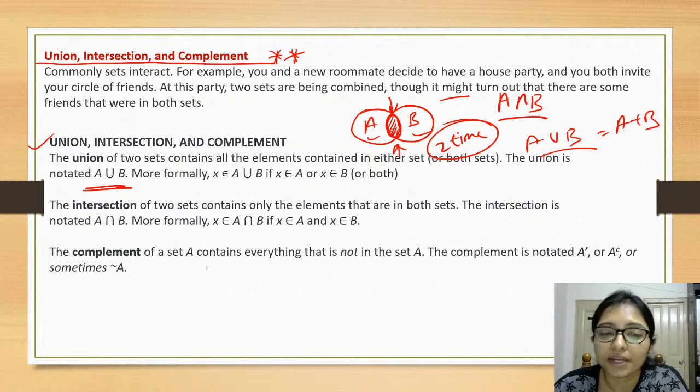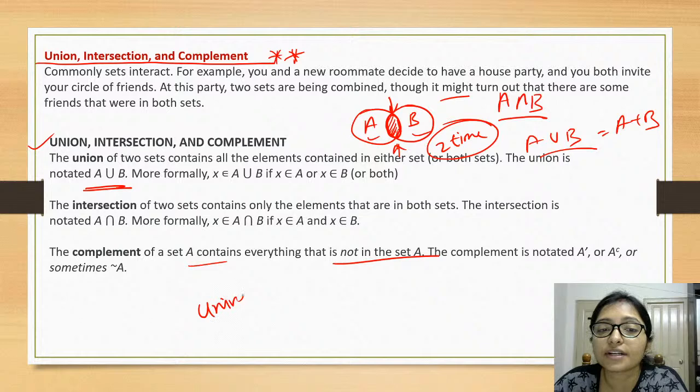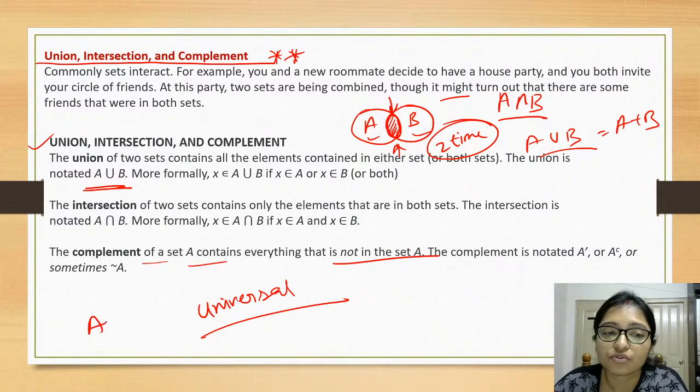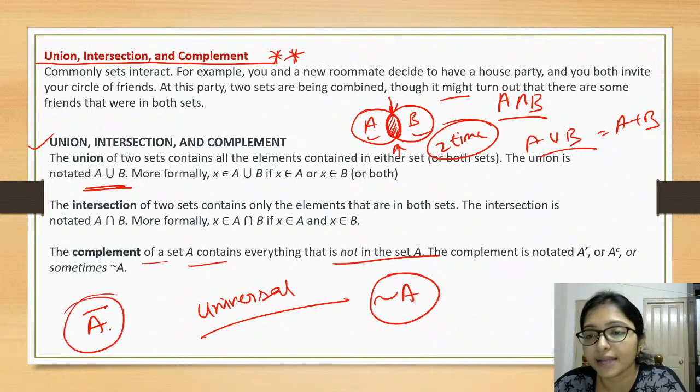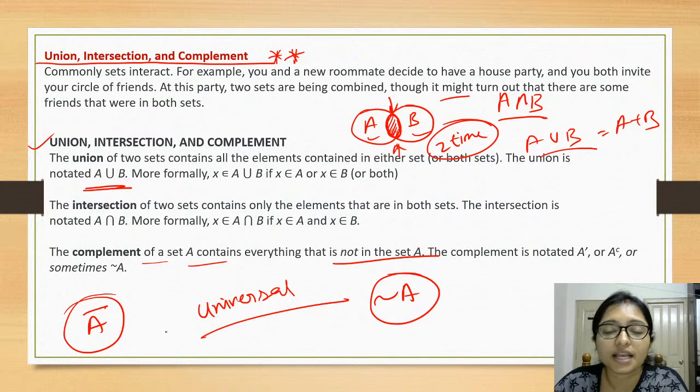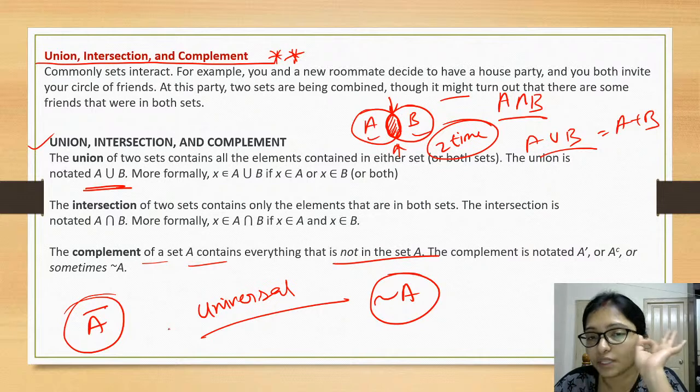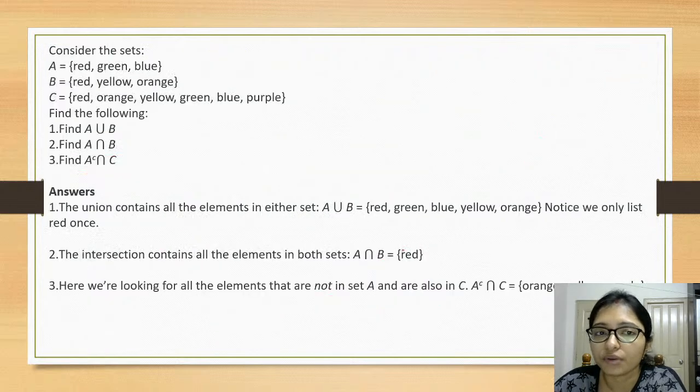And what is complement? Complement means what is not in the set A, and you always have to subtract from the universal set. Always remember that complement sometimes we write like this and sometimes like that, both are complement signs. When you write the complement sign, you have to deduct from the universal set, means whatever is in the set A should not be in A complement.